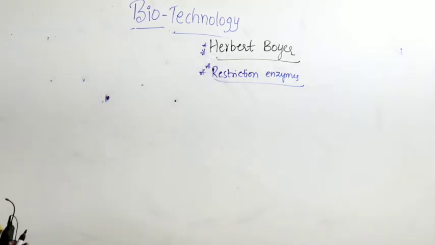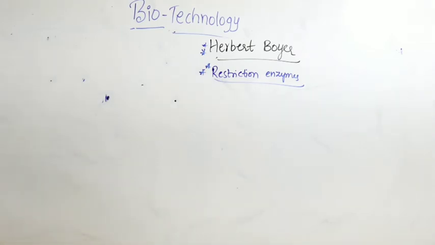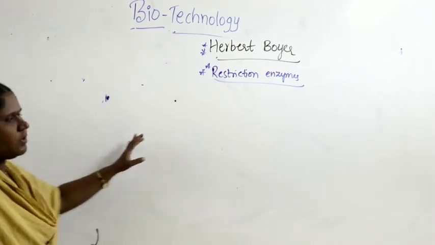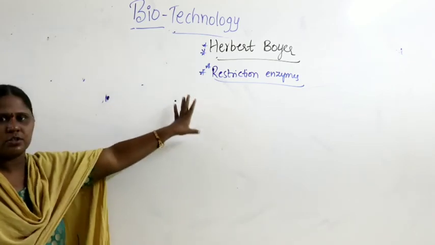Now later, if you look at another scientist, let us continue further. Herbert Boyer studied restriction enzymes.